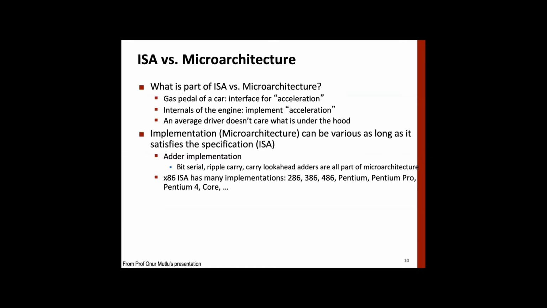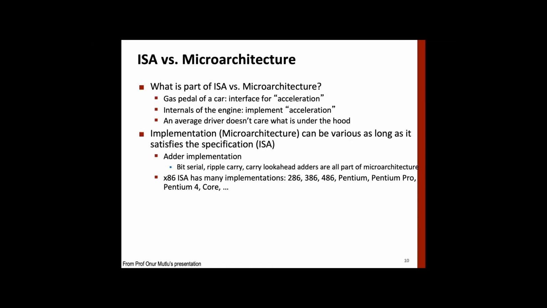Okay, let's take a few examples of ISA versus microarchitecture. See, the gas pedal, that we call the accelerator in general, right? In a car, there is an accelerator pedal and there's a brake, and of course, if you are using a geared car, then you have a clutch. So the accelerator is an interface given to you, and all cars have an accelerator. Maybe slightly different in design and feel, but all have an accelerator. And this is nothing but an interface for acceleration.